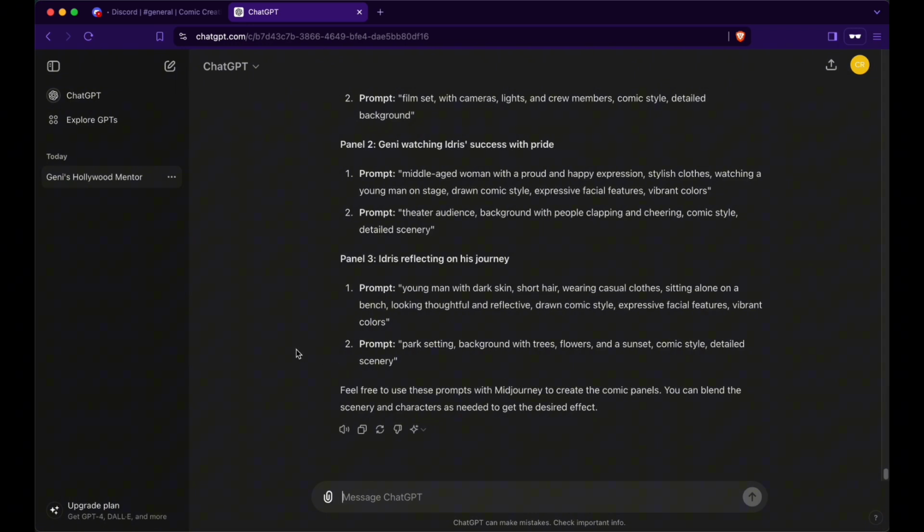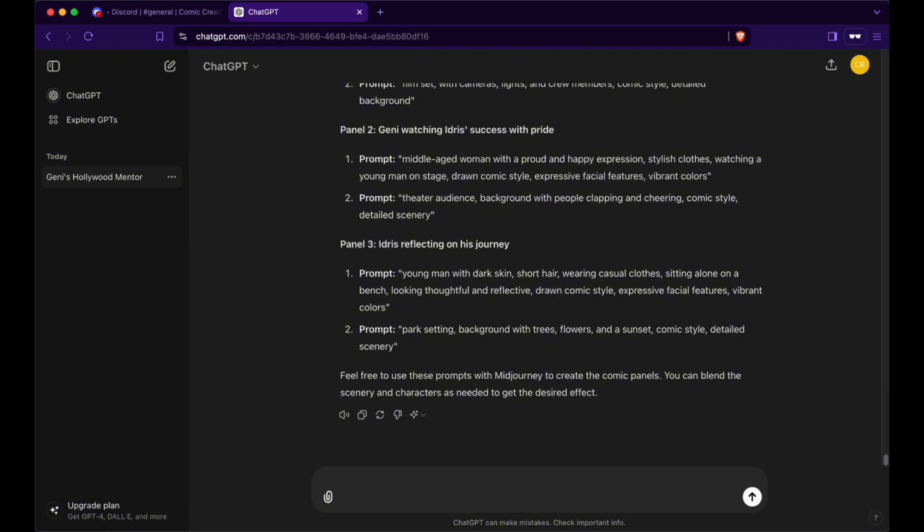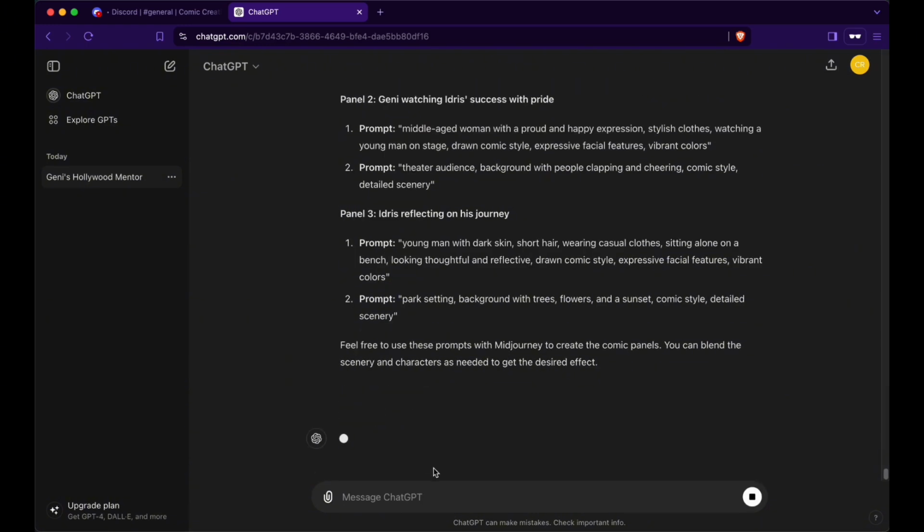So there you have it. This is how you're going to be able to use ChatGPT to create initially the story, then the breakdown into comic panels, and then finally getting the prompts for Midjourney. Also, very quick disclaimer at the end: in order to make a single break line inside of this text box, simply press Shift and then Enter, because if you press Enter, then it starts generating.